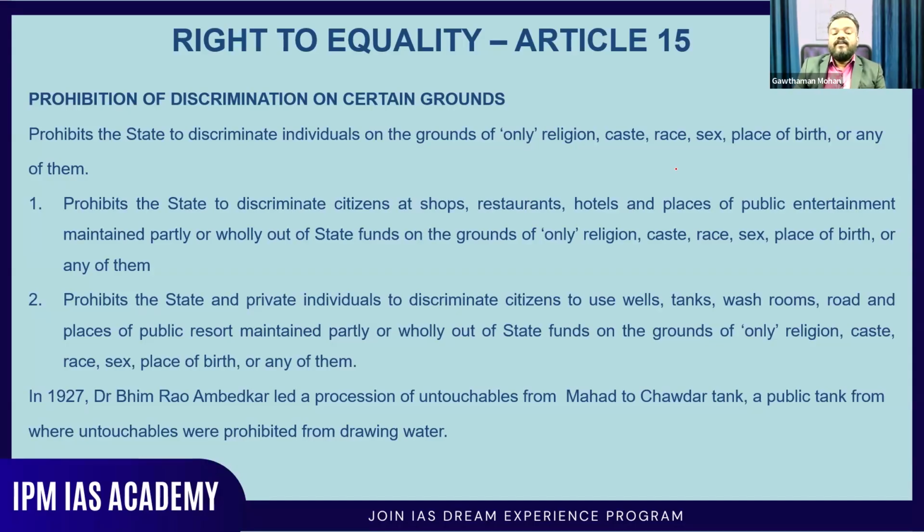In 1927, Dr. Bhimrao Ambedkar led a procession of untouchables from Mahad to Chowdar Tank, a public tank from where untouchables were prohibited from drawing water. They were prohibited based on the social norms during that time, like the caste system. But the government or the judiciary had already approved that they could take water. They were still hesitant to take water from there, and that's the reason why Ambedkar did this procession to Chowdar Tank.